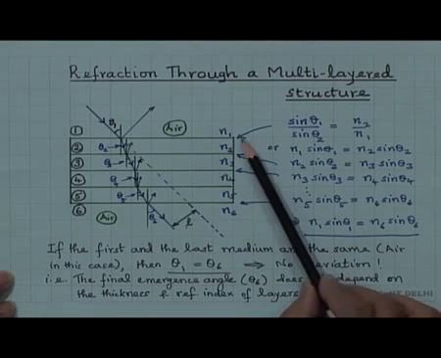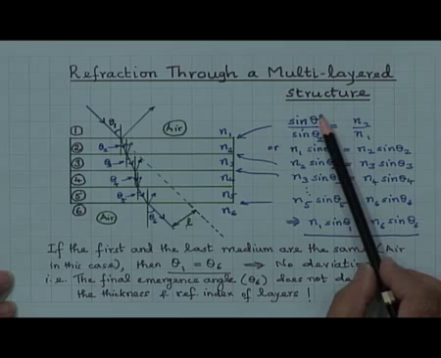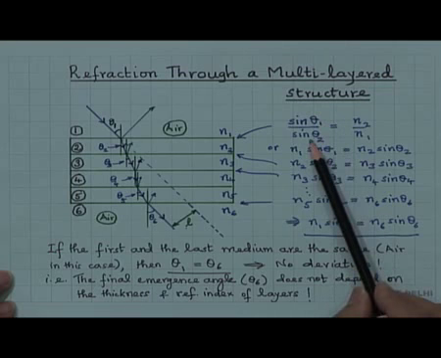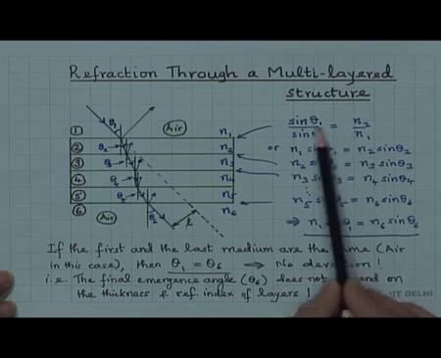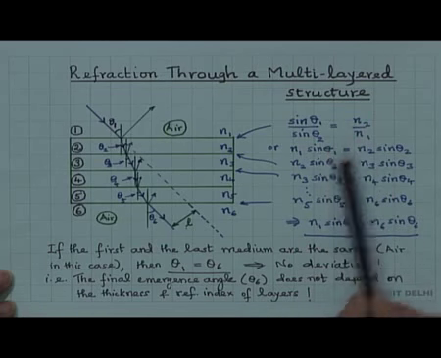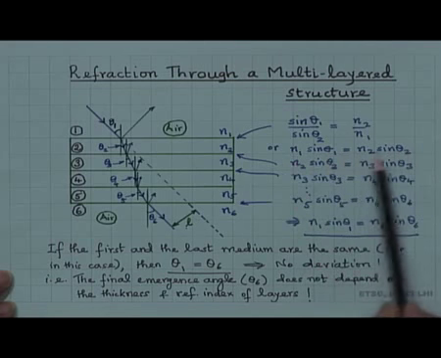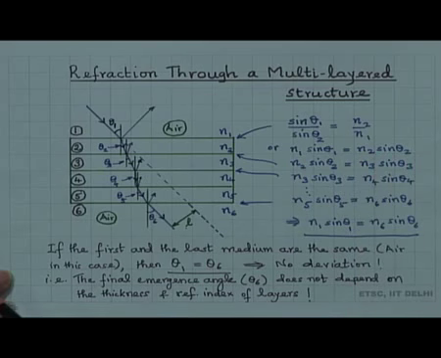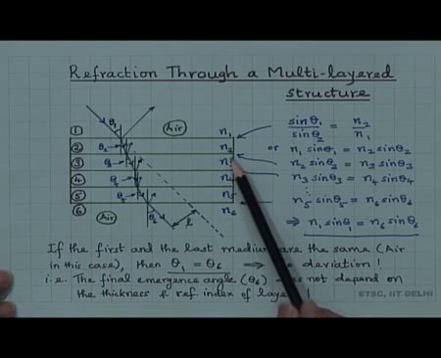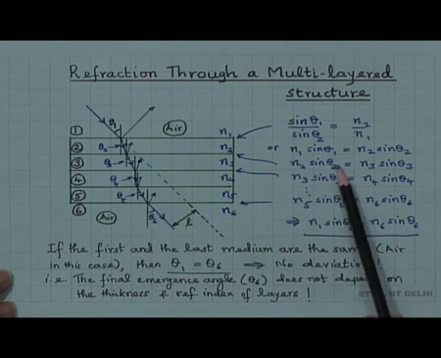Applying Snell's law at the first interface, sin theta 1 by sin theta 2 is equal to n 2 by n 1, or cross multiplying, n 1 sin theta 1 is equal to n 2 sin theta 2. This is a more convenient form of Snell's law.